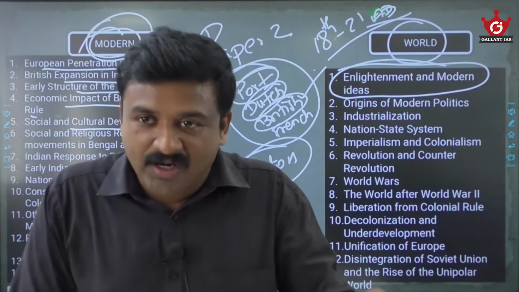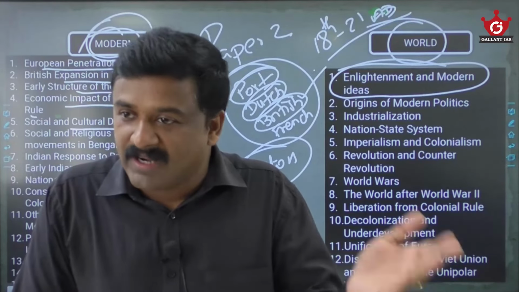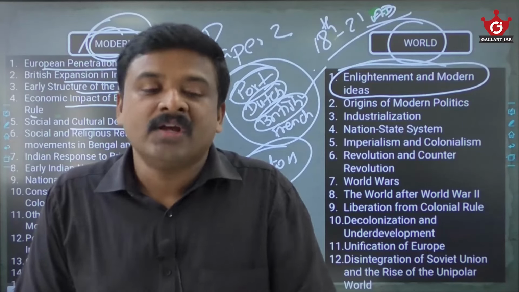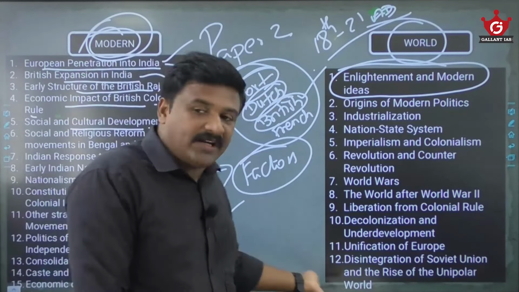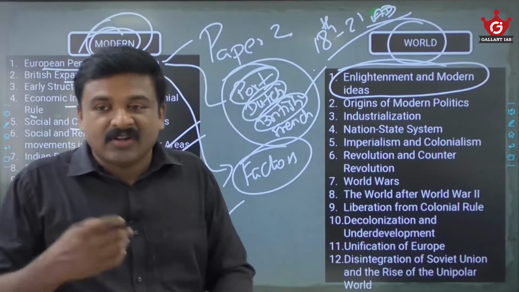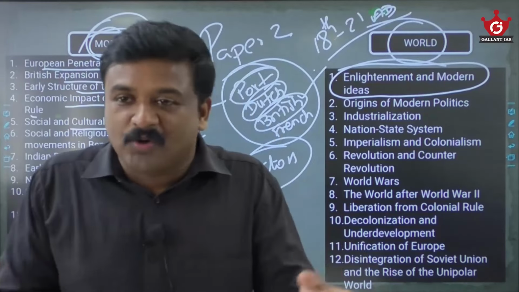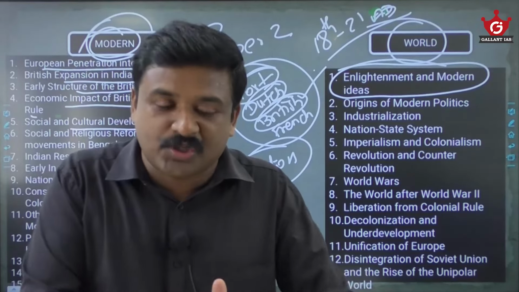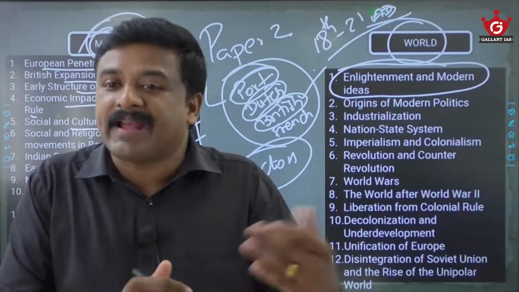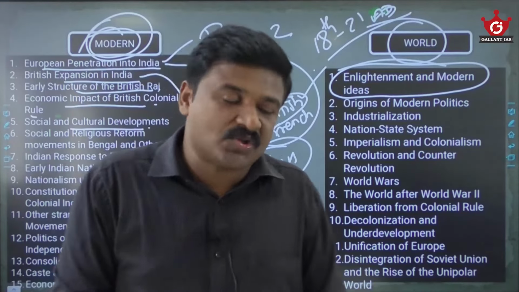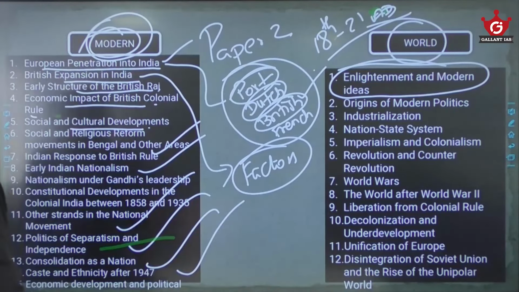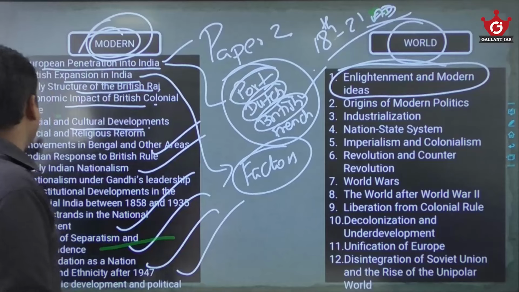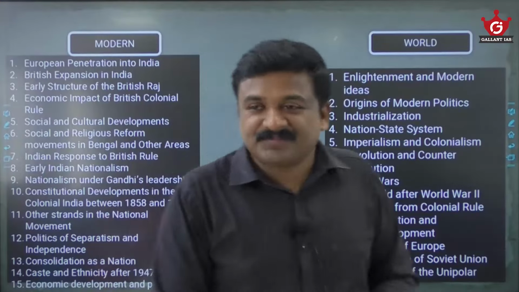If you are from an arts or humanities background, you might have done it at least till +1, +2. So these are things you already studied. Now we are consolidating what you studied and putting it into an order for your exam purpose. Am I right? Same things, nothing else. So this is exactly the syllabus of our optional. Are you clear with this?